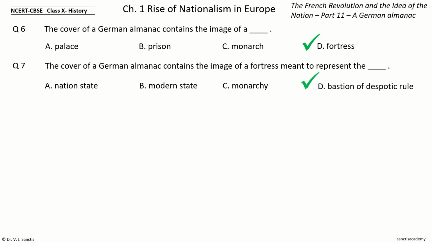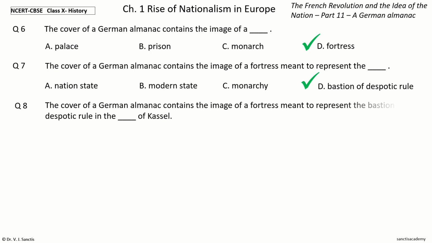And the answer is bastion of despotic rule. So, the cover of a German almanac contains the image of a fortress meant to represent the bastion of despotic rule.